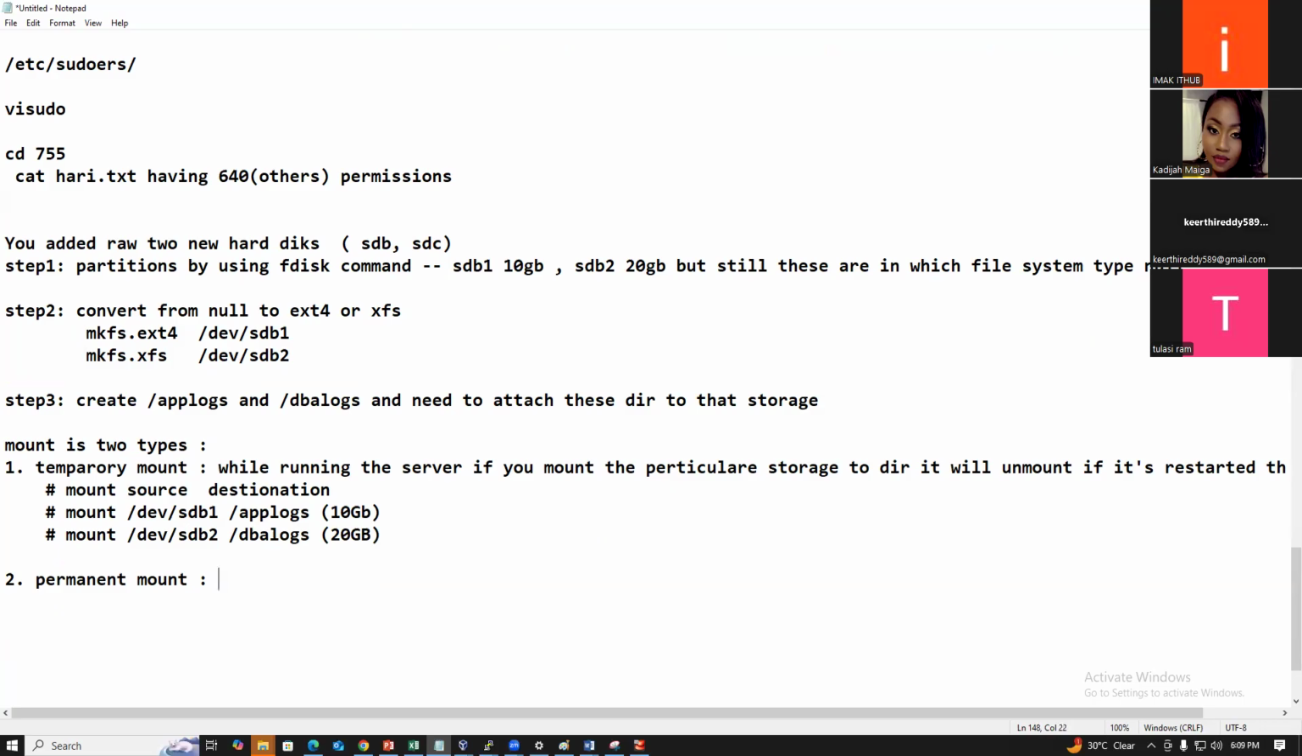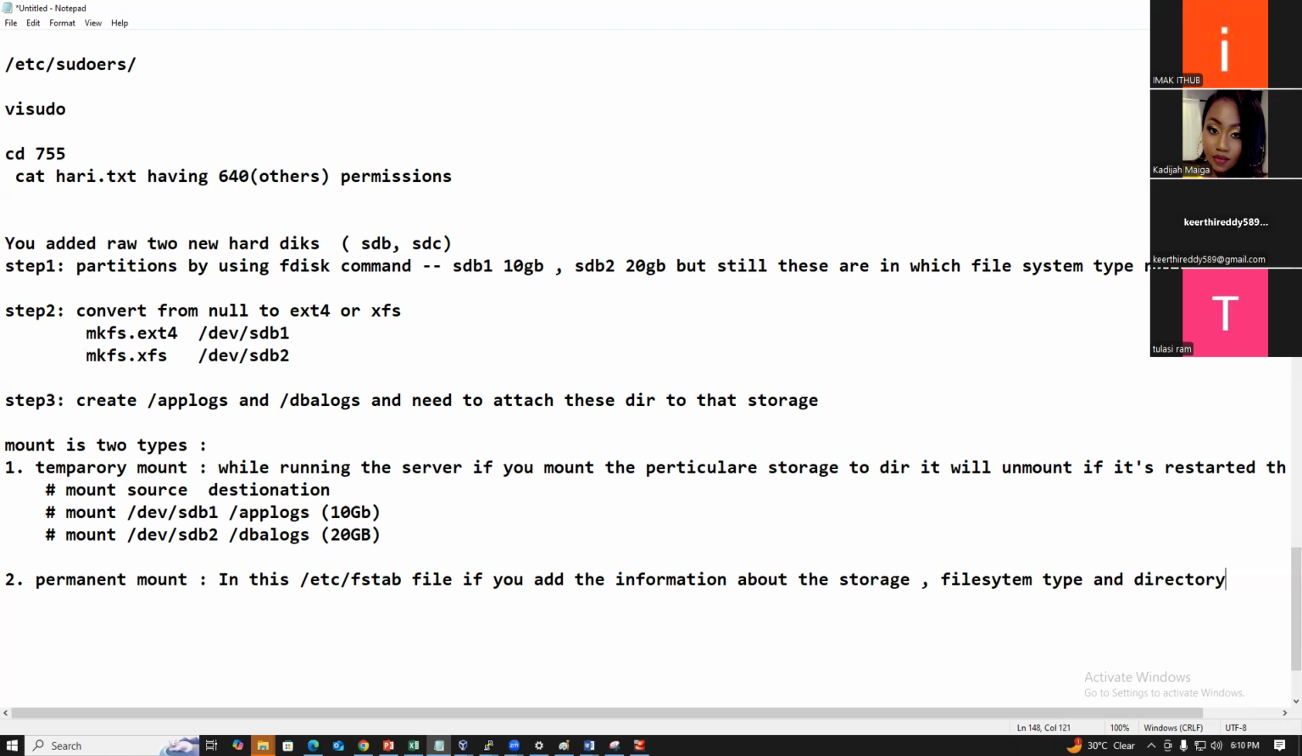So what is a permanent mount? In the /etc/fstab file, if you add the hardware information about the storage, the file system type, and the destination directory, then whenever it reboots, it automatically mounts again.